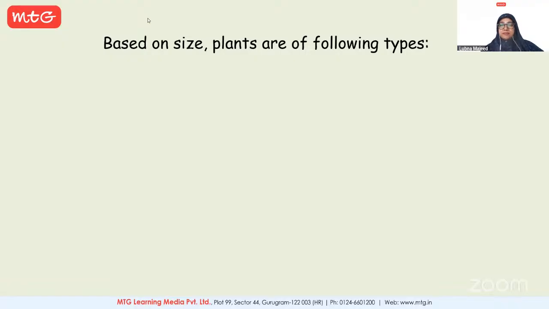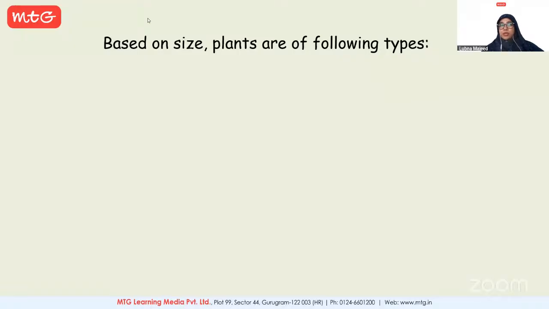Okay, Hetal. Yes, Hetal, you raised hands. What are the different types of plants based on sizes? Herbs. Okay, you know about herbs. Okay, very good. Okay, we have someone named Woody.